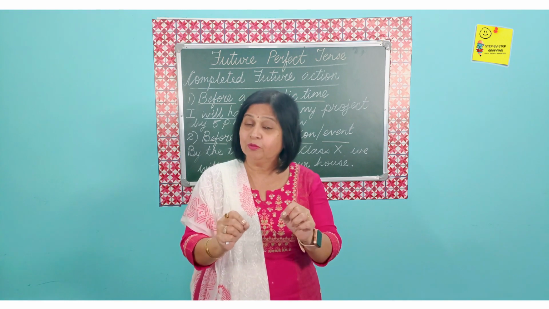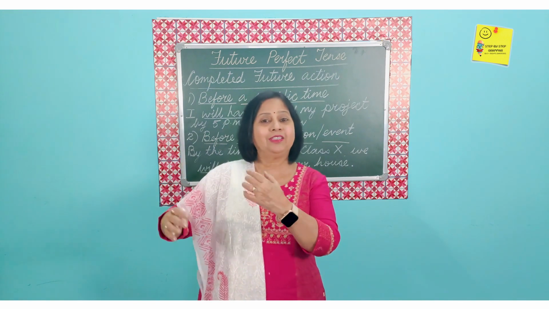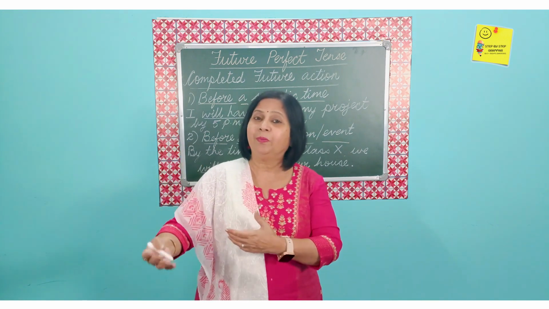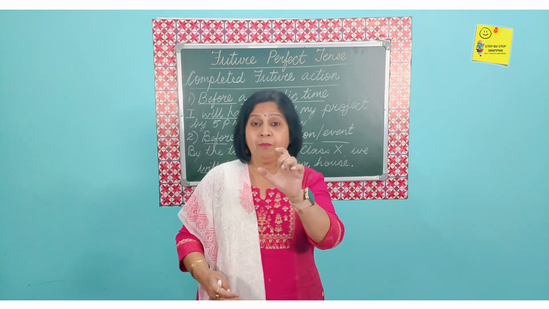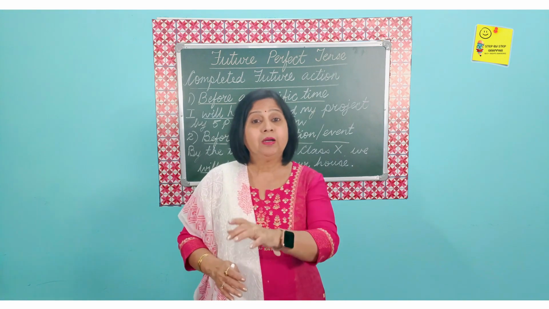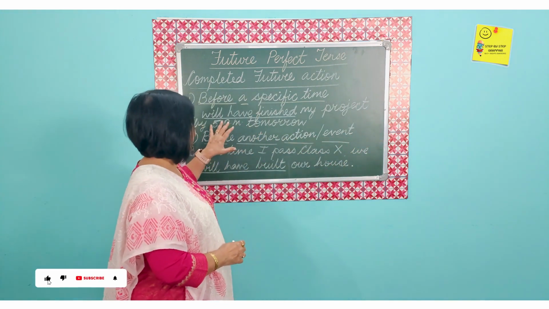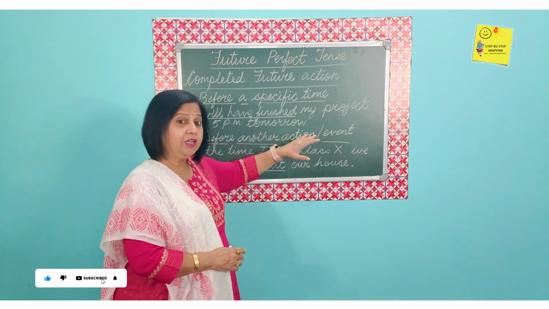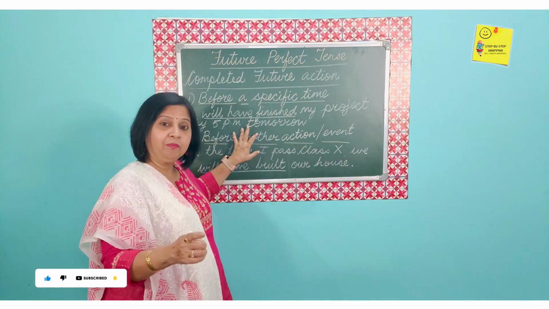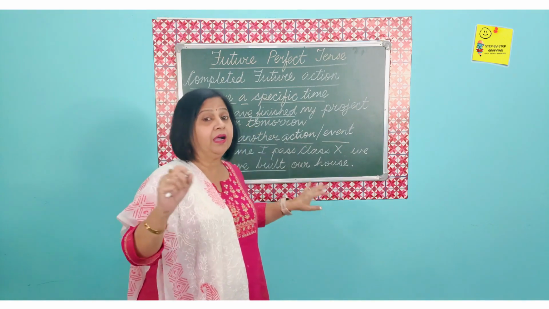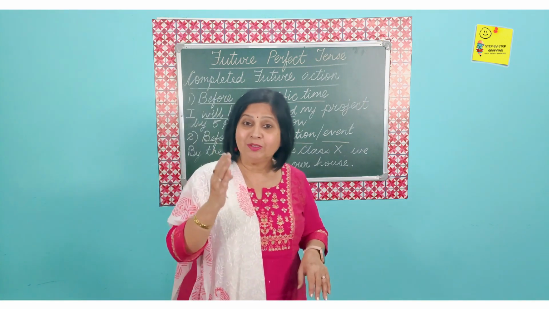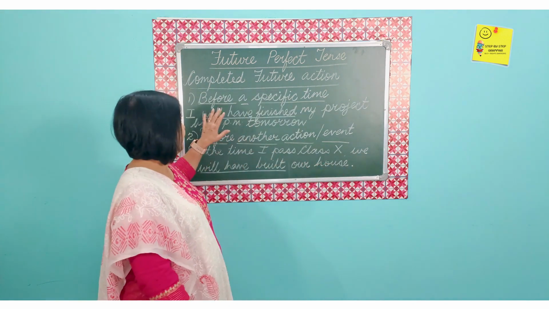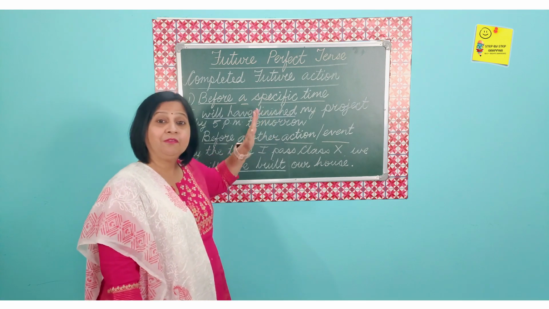So simple future only talks about any action or any event that will happen in the future. But when we talk about a future perfect, it means it is going to be completed. So we say that I will have finished my project by 5 p.m. tomorrow. So I know that by 5 p.m. tomorrow, this project of mine will be completed. And so that is the first situation in which we use the future perfect tense: before a specific time.